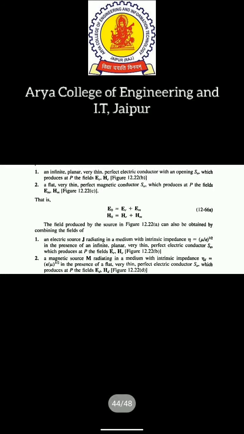It is equivalent to Babinet's principle as I have previously explained in this lecture. Therefore, E naught equals E_E plus E_M, and H naught equals H_E plus H_M.